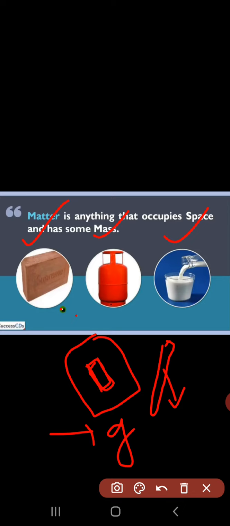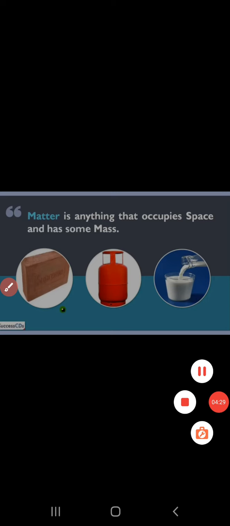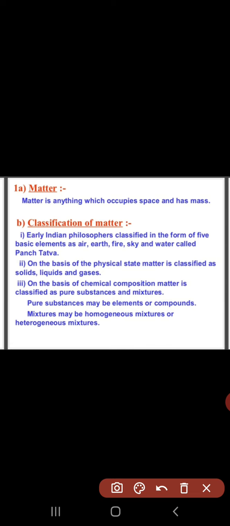So it is nothing but a matter. Okay, so let's move to next one. Now, matter is anything which occupies space and has a certain mass. Next is the classification of matter.